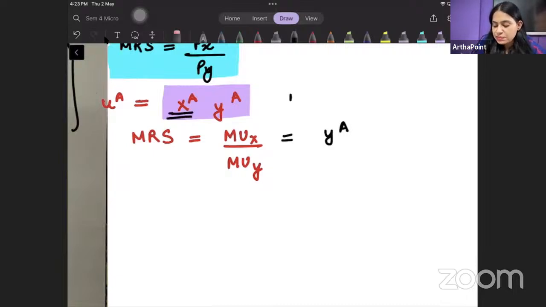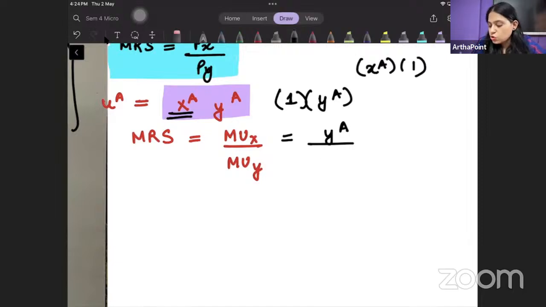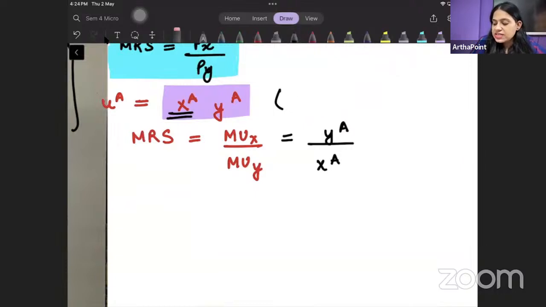X ka differentiation will be 1. When you are differentiating with respect to X, Y is a constant. So ye ho gaya YA. And when you will be differentiating this with respect to Y, X will be a constant and differentiation of Y will be 1. So you will get XA. So the MRS will come out as YA by XA, and you have to equate this to the price ratio, PX by PY.